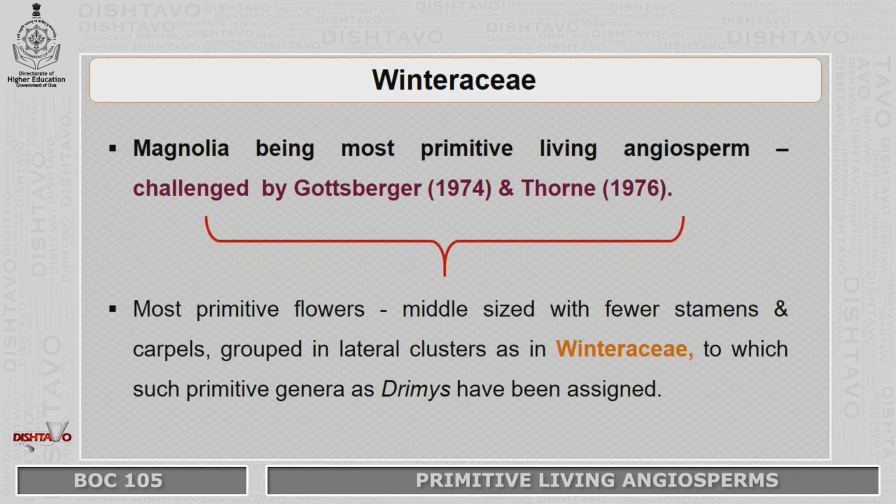Coming to the Winteraceae: Magnolia being the most primitive living angiosperm, this opinion was challenged by Gottsberger in 1974 and Thorne in 1976. According to them, Magnolia was not the most primitive living angiosperm, but Winteraceae, which has a middle-sized flower with fewer stamens and carpels grouped in lateral clusters, is considered a primitive living angiosperm. To exhibit that, Drimys is a genus being taken as an example.